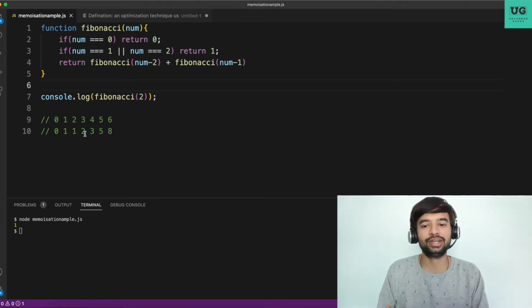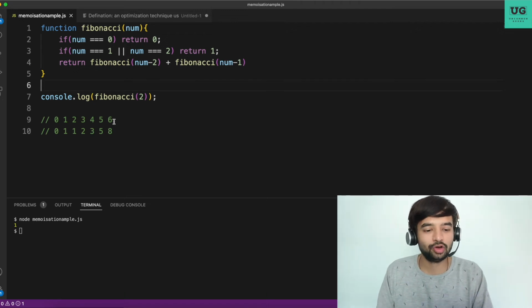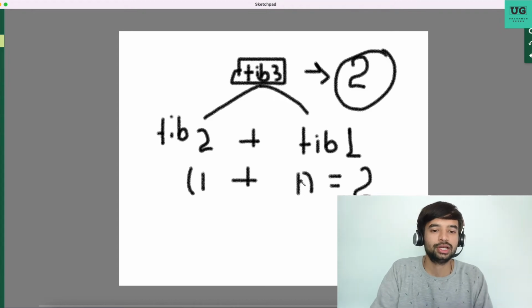In simple words, I am not taking 5 and 6 because it's difficult for me to draw. Definitely you can try to draw and analyze this. Now you might have some idea why we need memoization here, correct? Let's say I have not put that if condition for Fibonacci of 2.